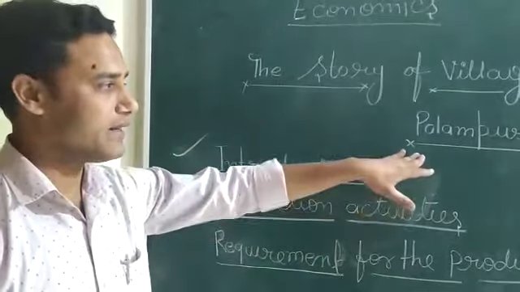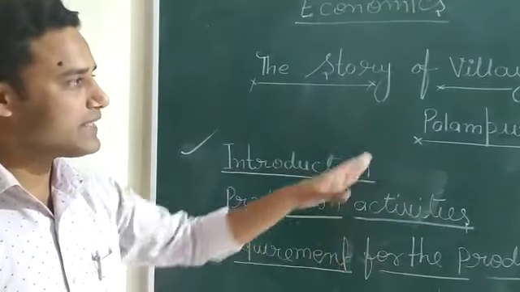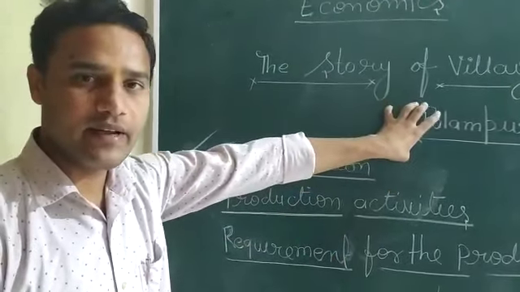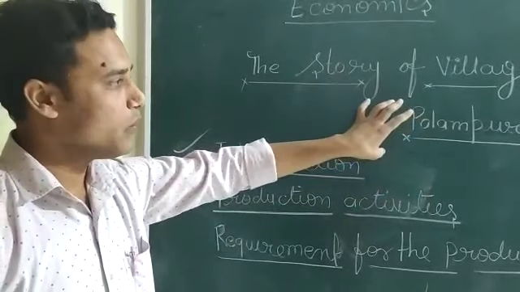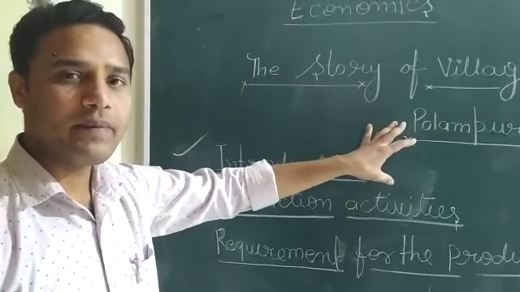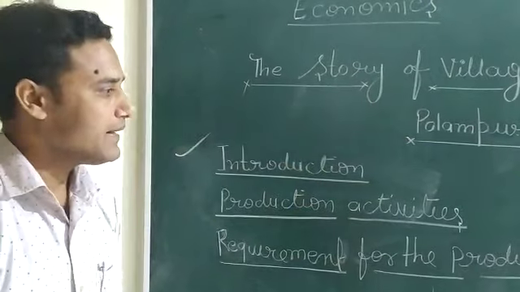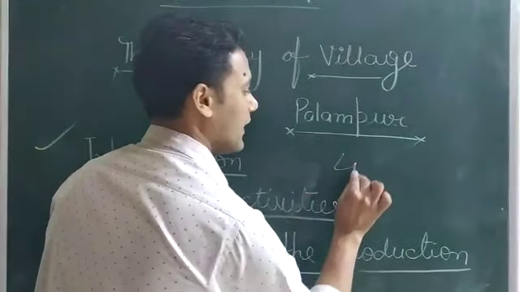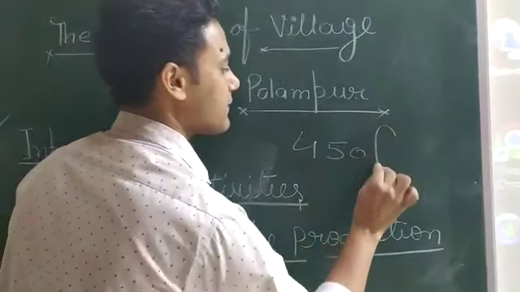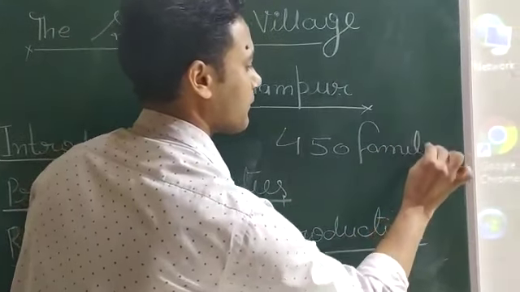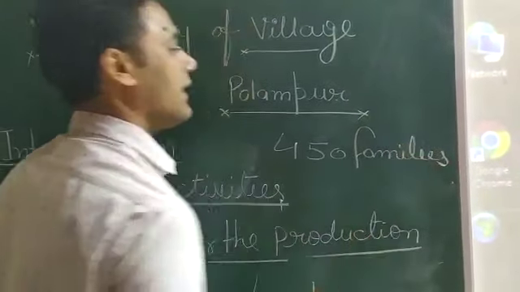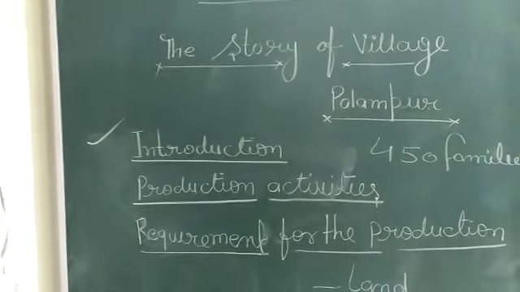This is a hypothetical imaginary village, which is composed of a number of people. It has only 450 families. 450 families are there in this village.